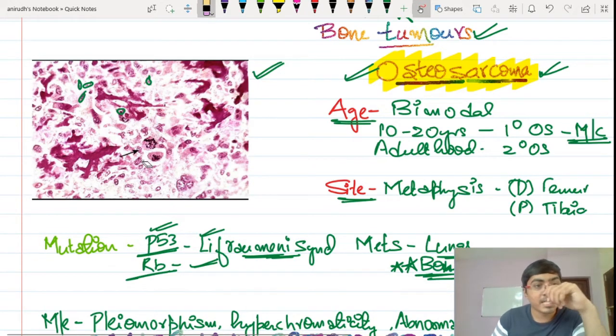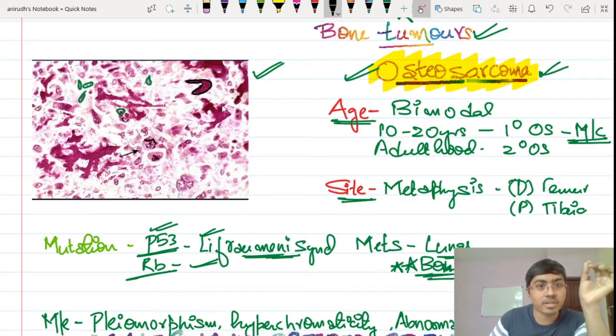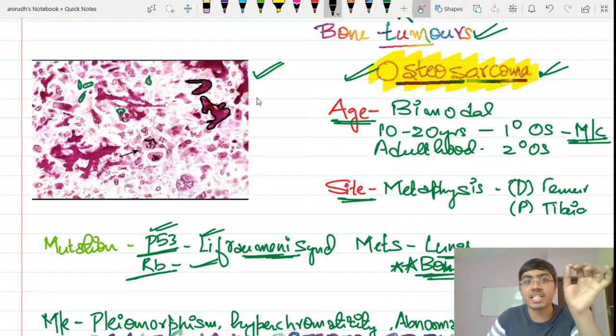Okay, so multipolar mitosis, which you can say, or atypical mitosis, is seen where this arrow is pointing, and these cells are going to secrete these kinds of structures. These are the osteoids. Osteoid matrix is secreted by this, and since this is secreted by the malignant cells, we call it malignant osteoid, and this is the most classical diagnostic feature of osteosarcoma that we are supposed to find. If this is seen in the slide given to you in the examination, there is no doubt about anything else. The answer is osteosarcoma.